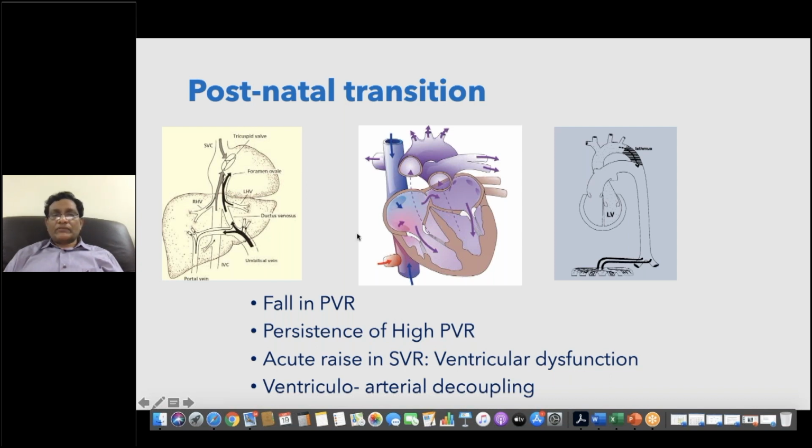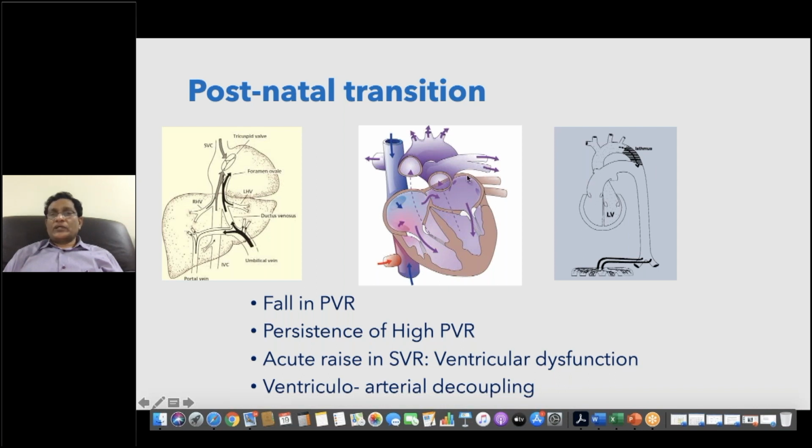So there will be an acute rise in SVR. This leads to the left ventricle undergoing severe stress. There will be abrupt ventricular arterial decoupling. That means the right ventricle was facing the pulmonary artery and ductus arteriosus, decompressing into the descending aorta, which is attached to the low pressure placenta. Now abruptly the ductus arteriosus is closed. The right ventricle should forcefully pump into the pulmonary arteries.